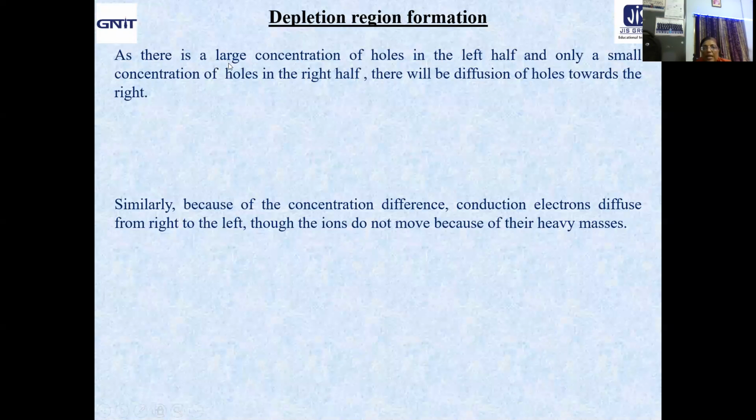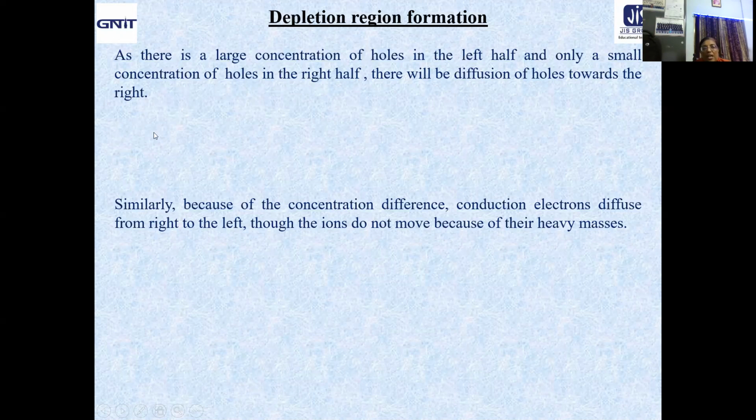Now there is a large concentration of holes in the left half and only a small concentration of holes in the right half, because you are starting with the intrinsic semiconductor, that means with n-type, say, and then you have converted it to p-type from the other side.